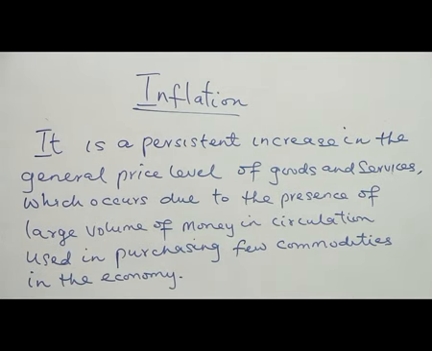The last class we looked at the supply of money, and also the quantity theory of money, how the money in circulation and the price level are related. We did explain that.